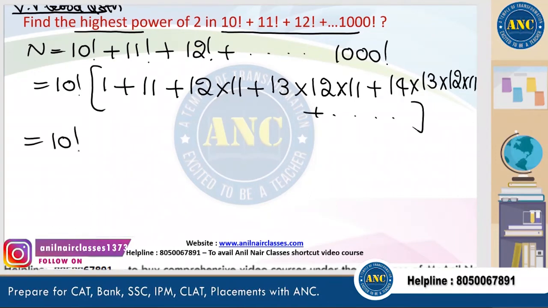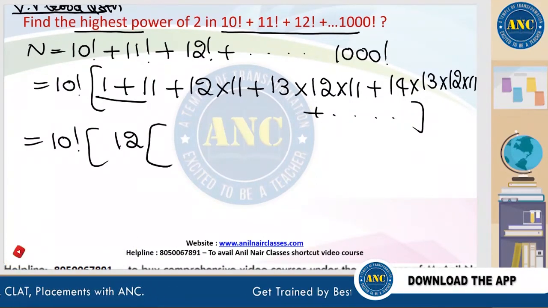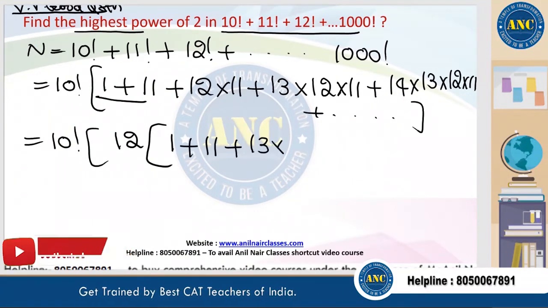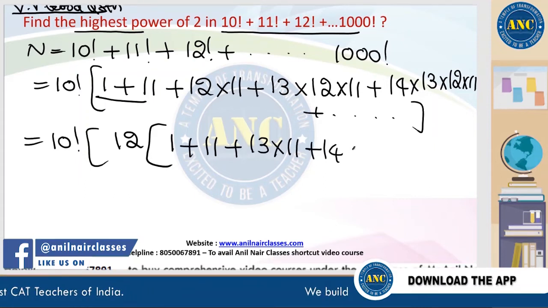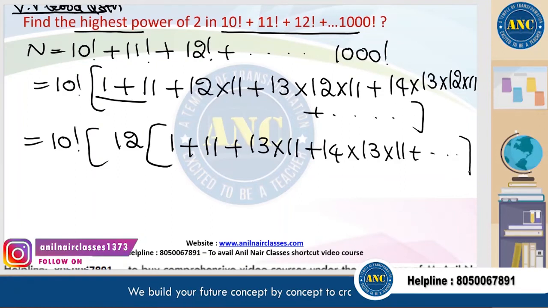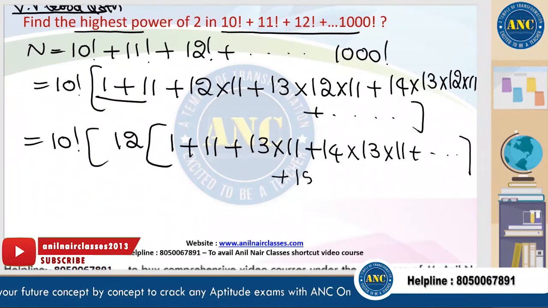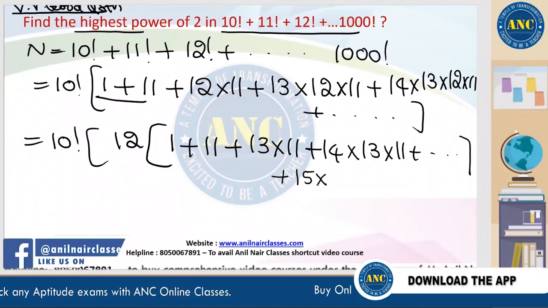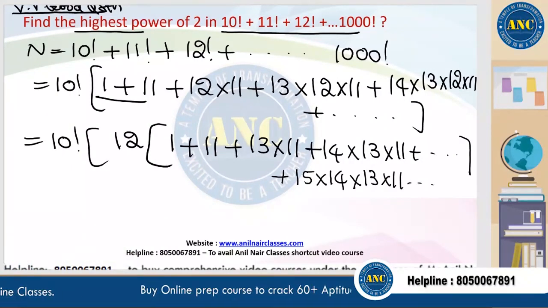This is 10 factorial. 1 plus 11 is 12. If I take 12 common, it is nothing but 1 plus 11 plus 13 into 11 plus 14 into 13 into 11 and so on. I hope it is clear. Next one will be 15 factorial, which is nothing but 15 into 14 into 13 into 11 and so on.